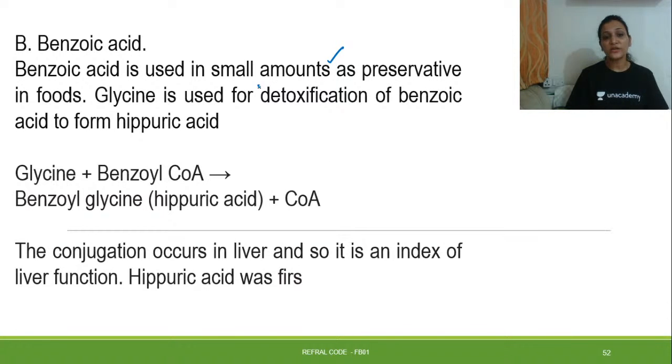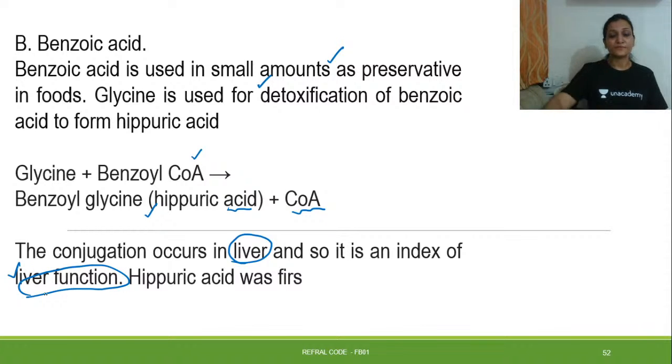Glycine is used for detoxification of benzoic acid to hippuric acid. Glycine reacts with benzoyl CoA to give benzoyl glycine or hippuric acid and CoA. Conjugation occurs in the liver, and so it is an index of liver function.